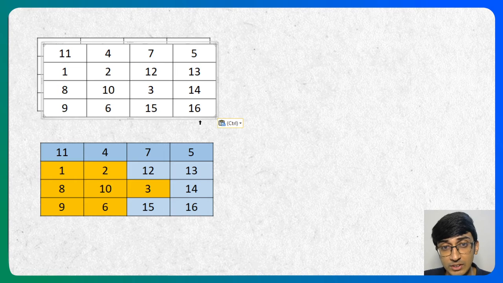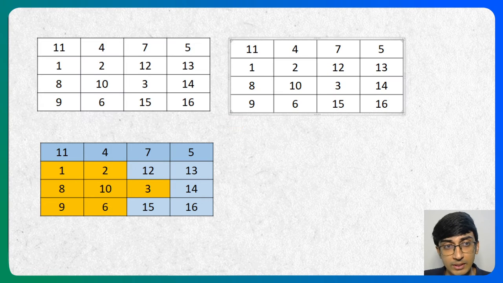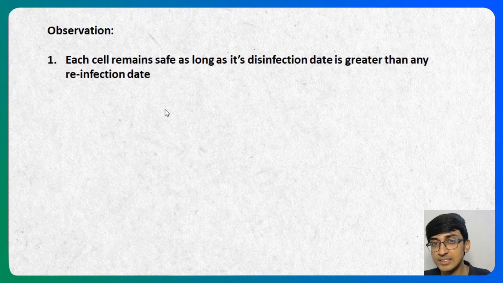So let's say I have something like this, right? This is the observation we make, by the way. I'll just write that observation here. Each cell remains safe as long as its disinfection date, as long as its cleaning date, is greater than any reinfection date. So as long as I am cleaned up after all my neighbors are done, I will always be safe, right? What does that mean? Let's look at this, right?